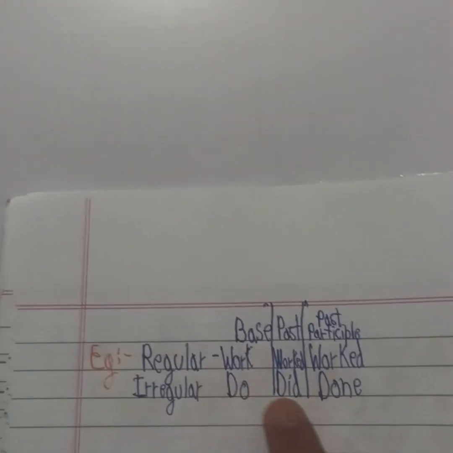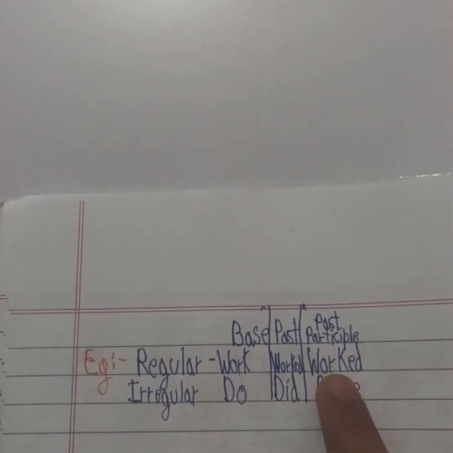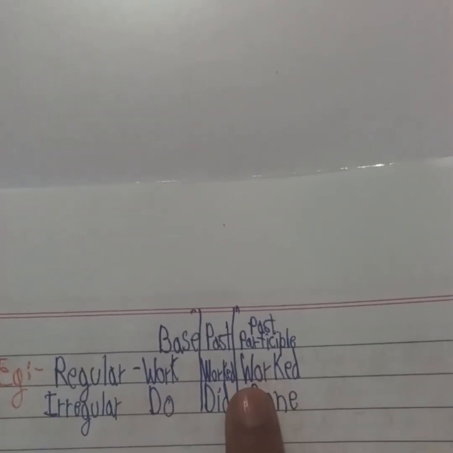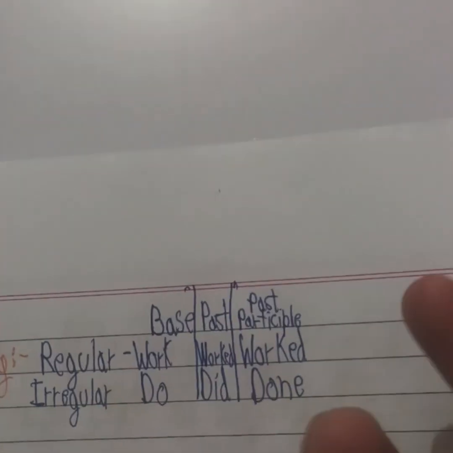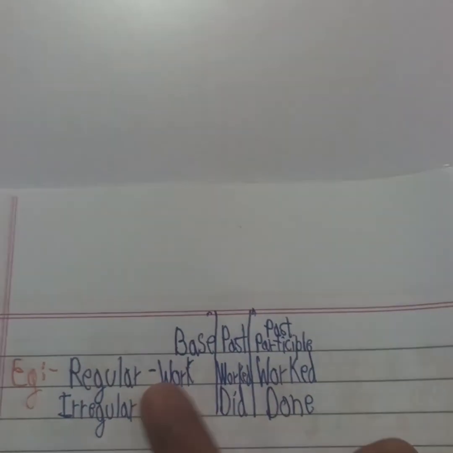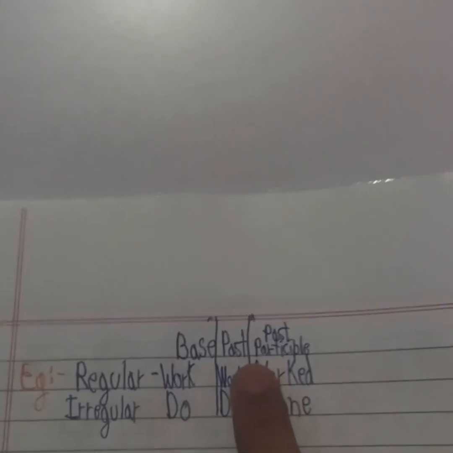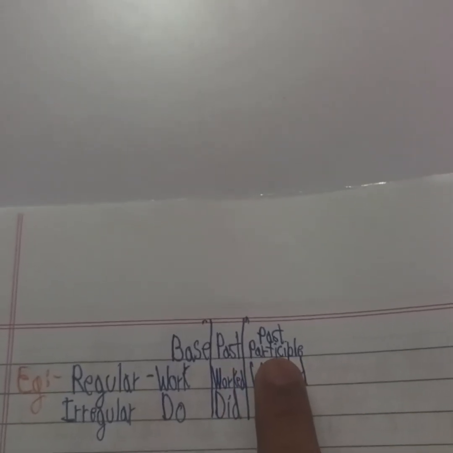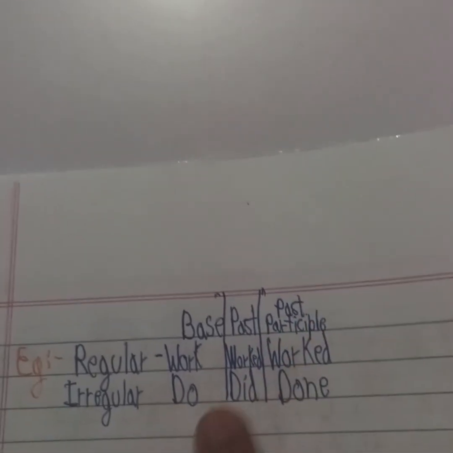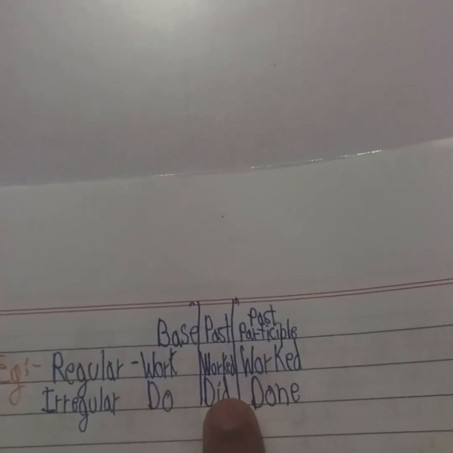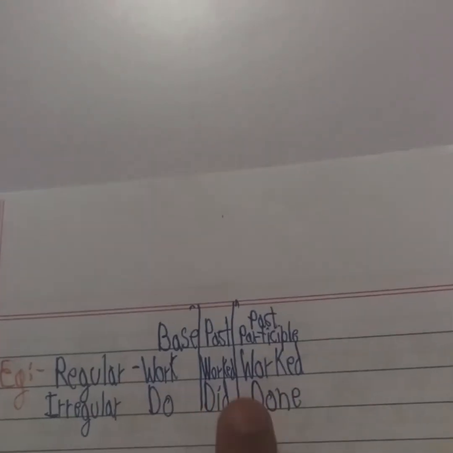So in regular verbs ed is added, and the past and past participle forms match. But in irregular verbs, past and past participle don't match. This is the formula for this.